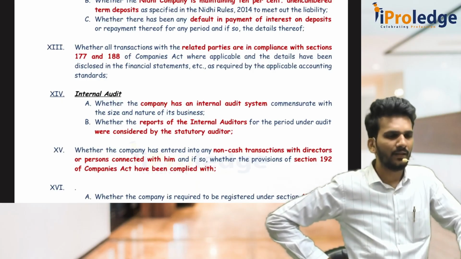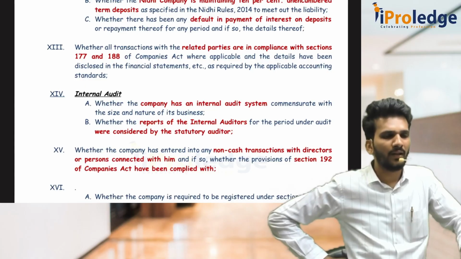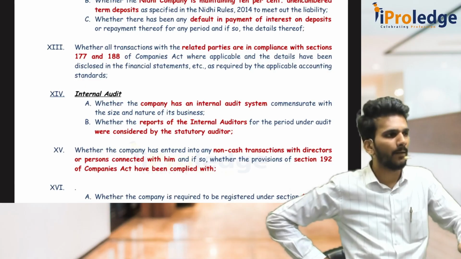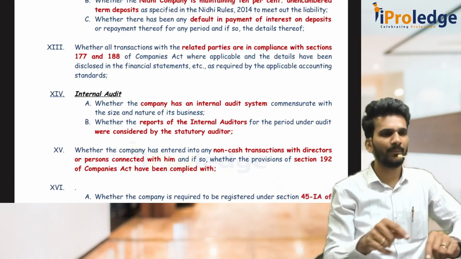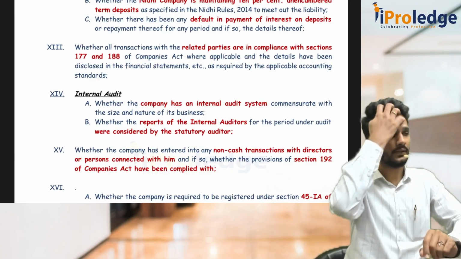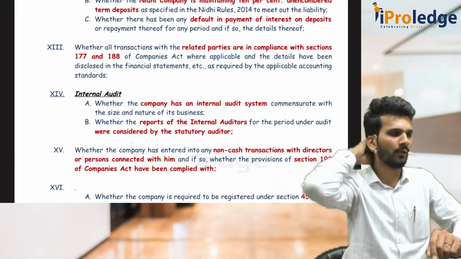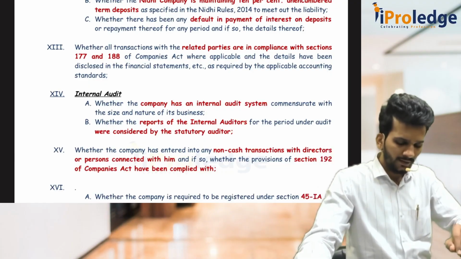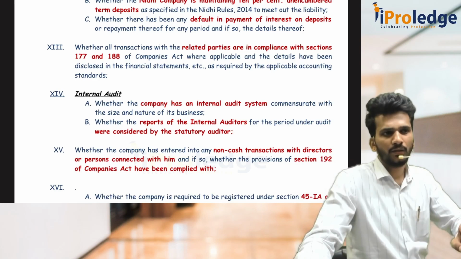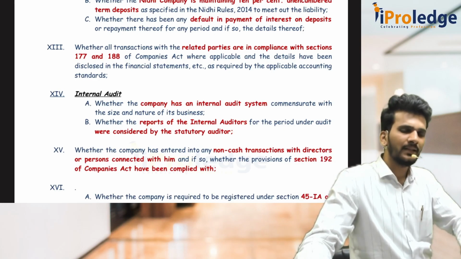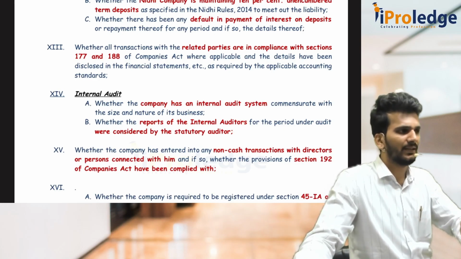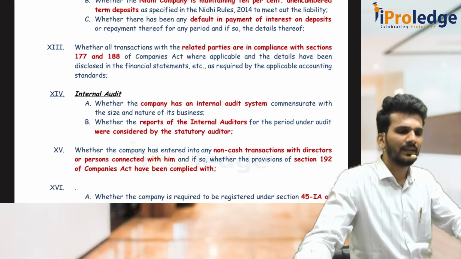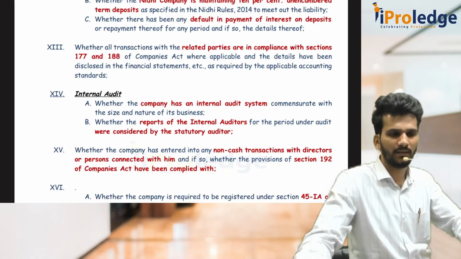Then the 14th also tells that every company should have an internal audit system, mainly section 138 compliance, where they give internal audit requirements for some companies based on paid up capital, deposits, borrowings and turnover, with criteria of 25, 50, 100 and 200 crore rupees. Then they have to maintain an internal audit, and the internal audit system should be suitable for the company's size. If the company is big, maintain a big internal audit team. If it is less, then you can go for less, depending on the size and nature of the business.